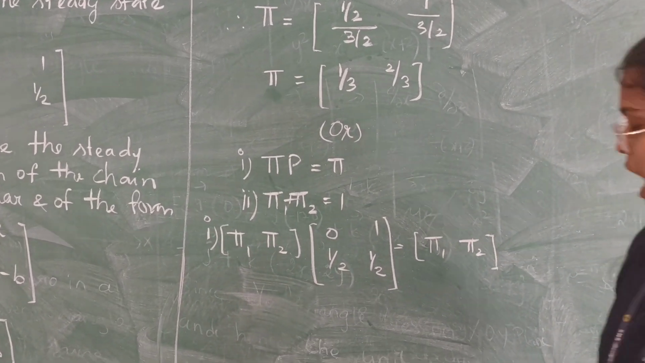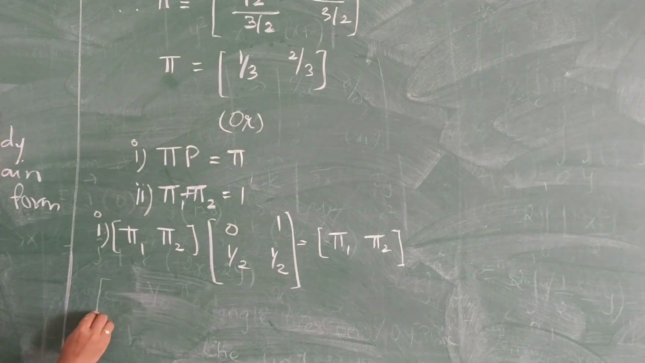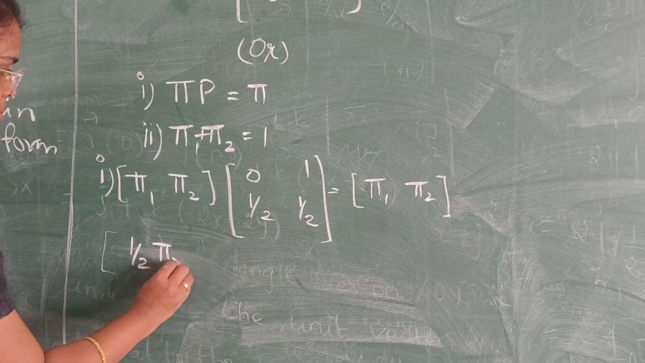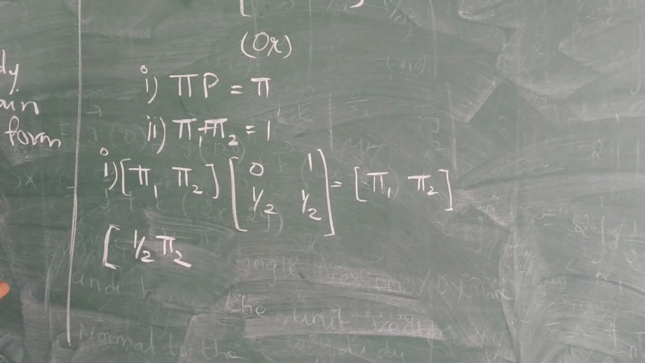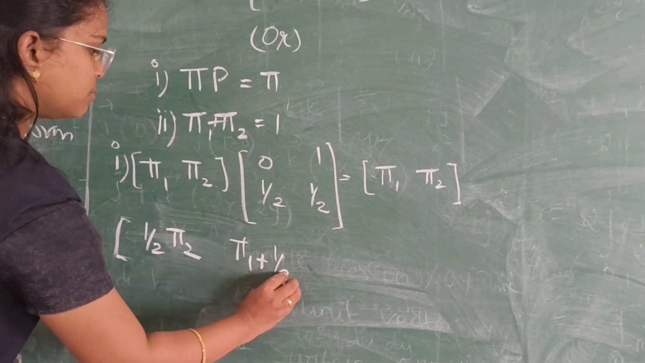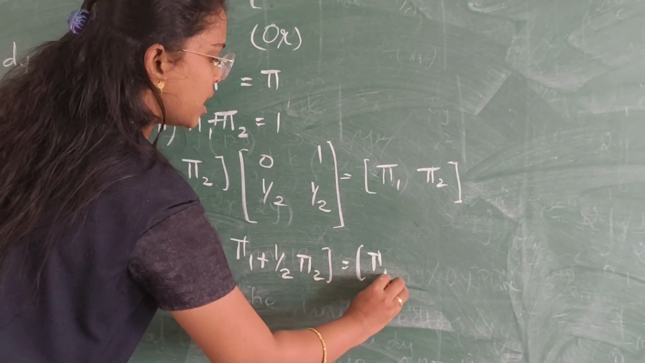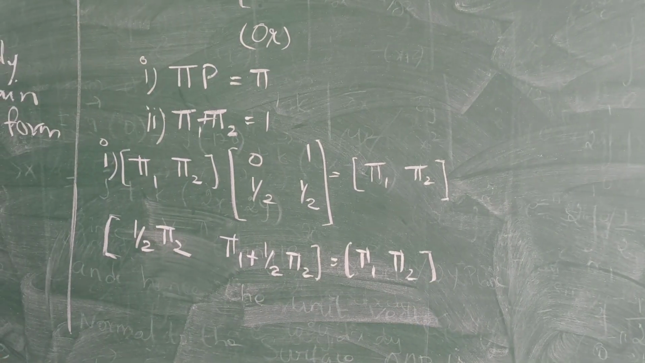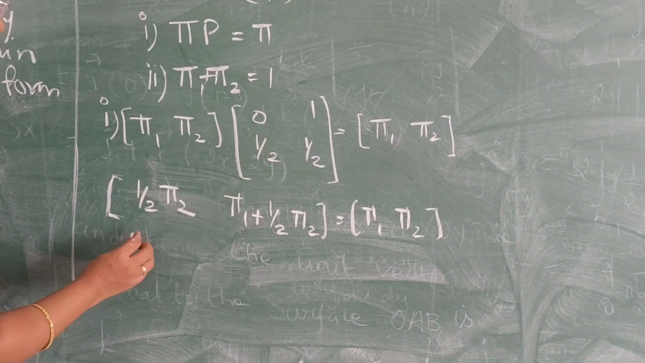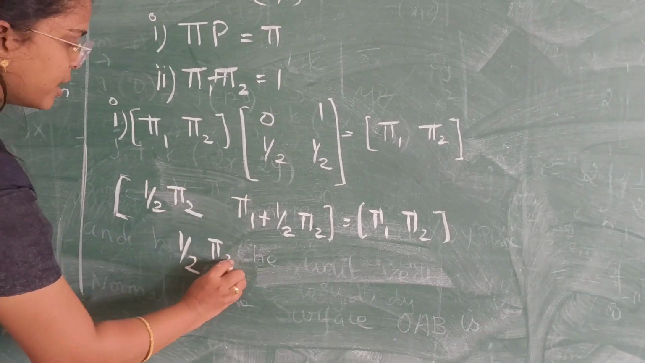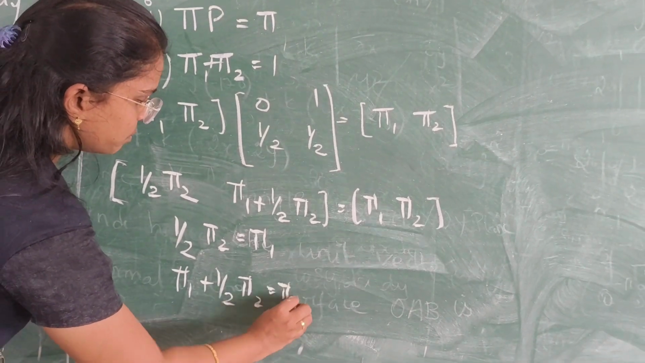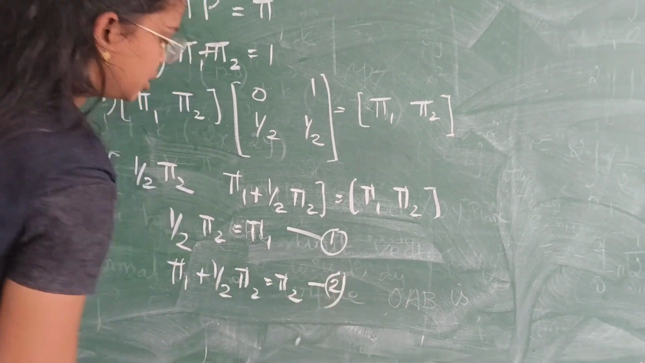In the next step, we have to multiply these two matrices. I'm going to multiply the first row with the first column, so we'll get 1 by 2 pi 2. Then we multiply the first row with the second column. From this you get pi 1 plus 1 by 2 pi 2, which is equal to [pi 1, pi 2]. Next, compare the corresponding places of the two matrices. You'll get 1 by 2 pi 2 is equal to pi 1, then pi 1 plus 1 by 2 pi 2 is equal to pi 2. Take this as equation 1 and this as equation 2.